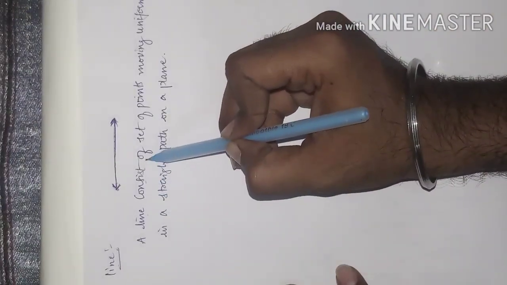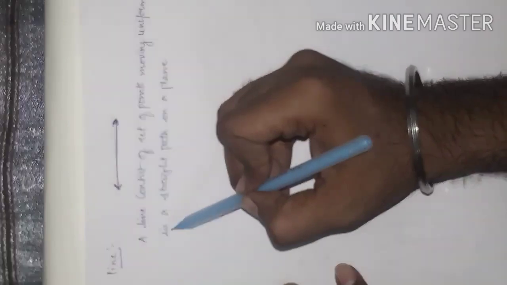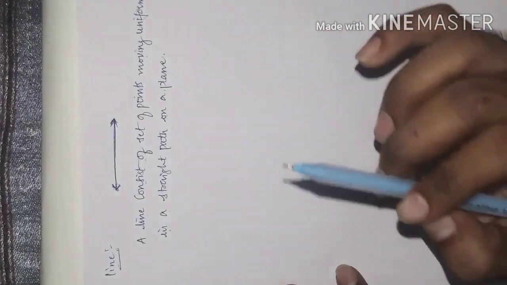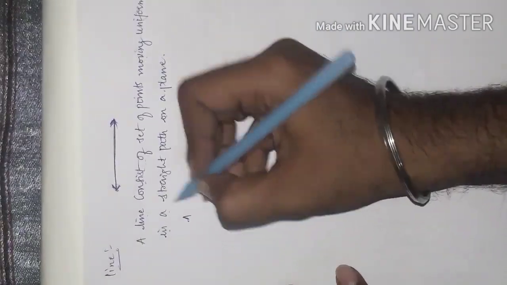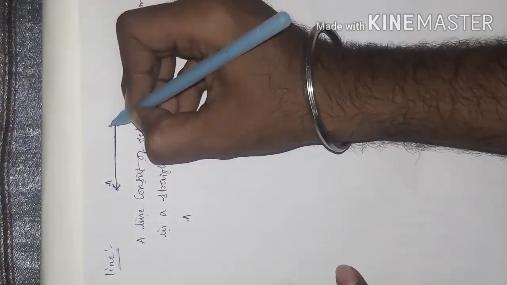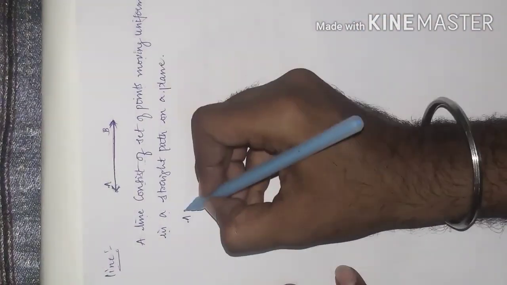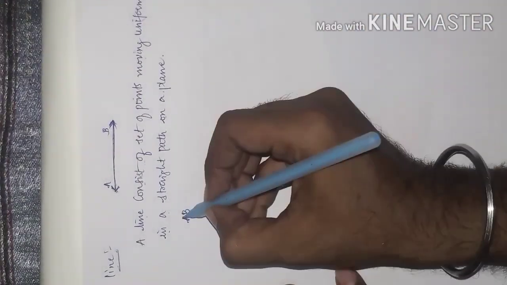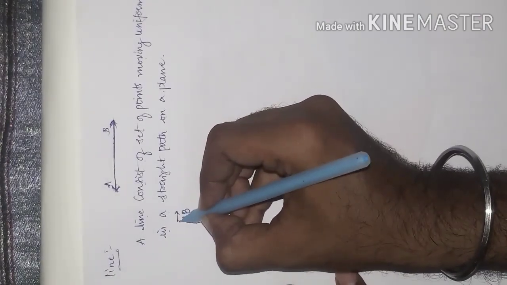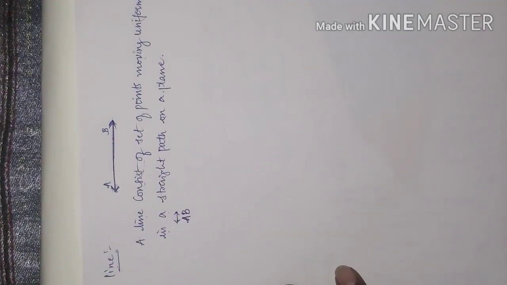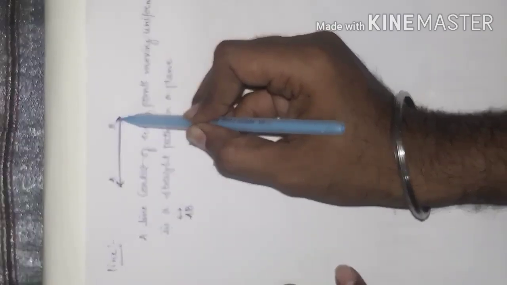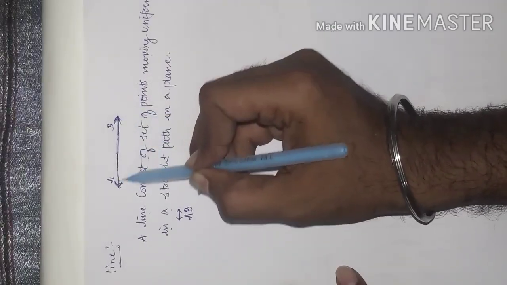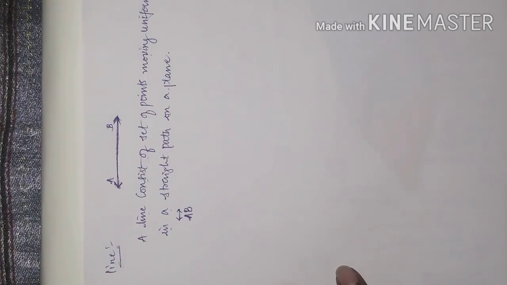A line consists of a set of points moving uniformly in a straight path on a plane. Symbolically, how is it denoted? For example, I will name it A and B. So A and B are on the line, and we represent it by a line on top of AB. A line consists of a set of points moving uniformly in a straight path in both directions on a plane. So this is about the line.